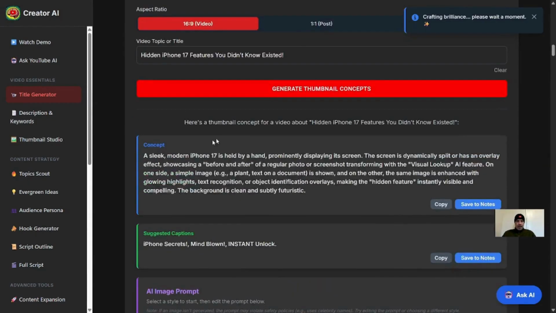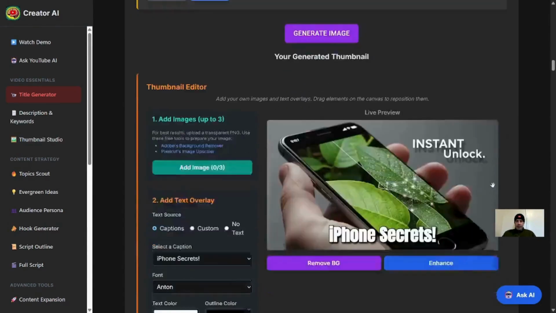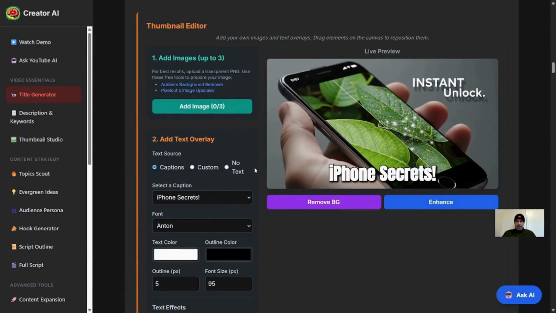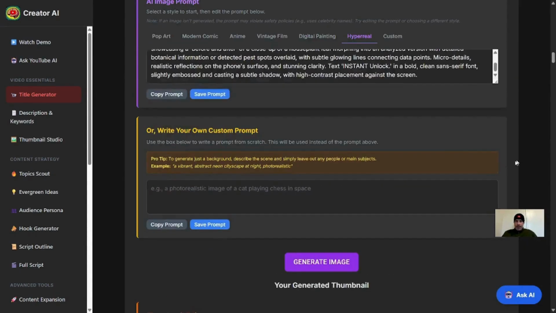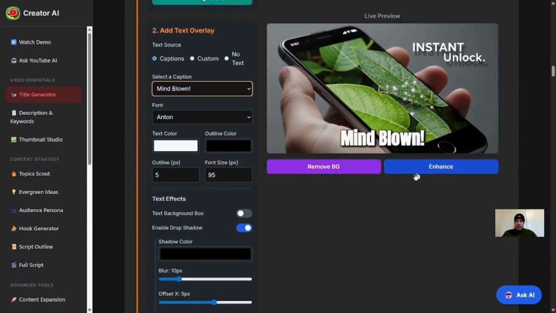We can look at these concepts. This is what the thumbnail should look like. A sleek, modern iPhone 17 is held by hand, prominently displaying its screen. So that should be what the thumbnail should look like. And this gives us an example thumbnail that we can definitely use. We can change some of the captions here. So before you even make your video, you have everything that you need with this tool.